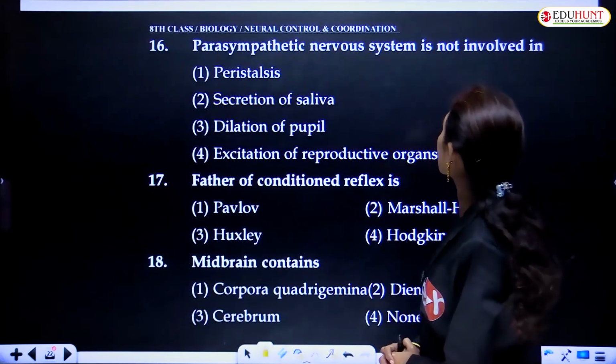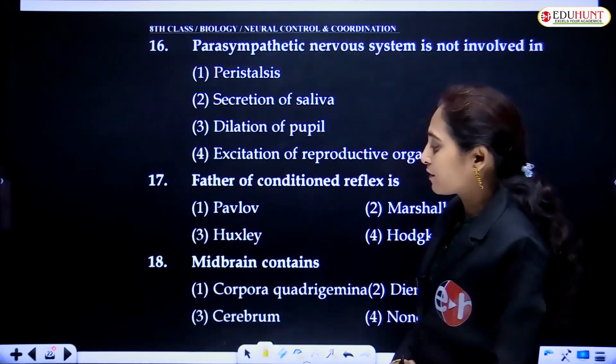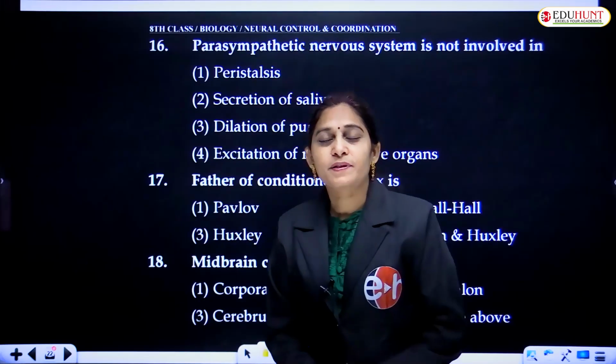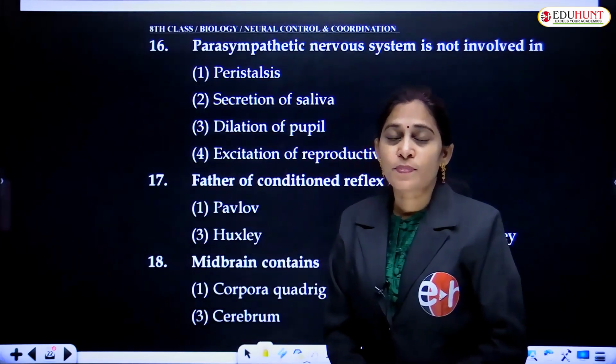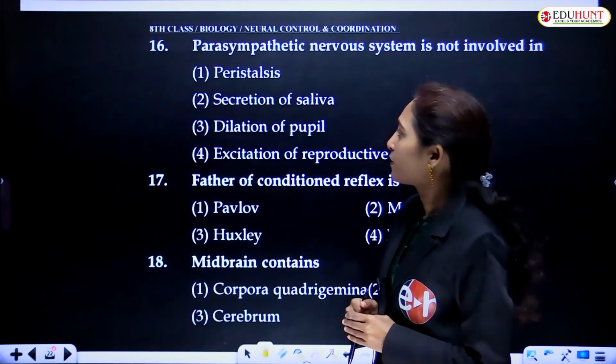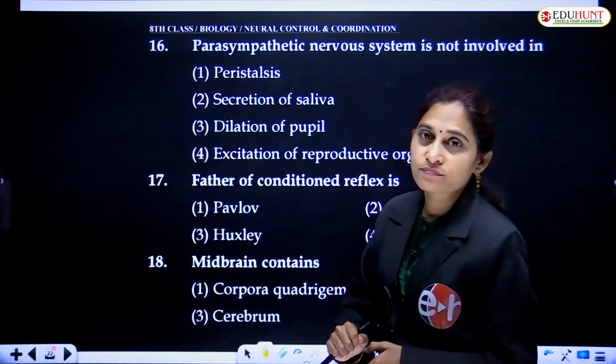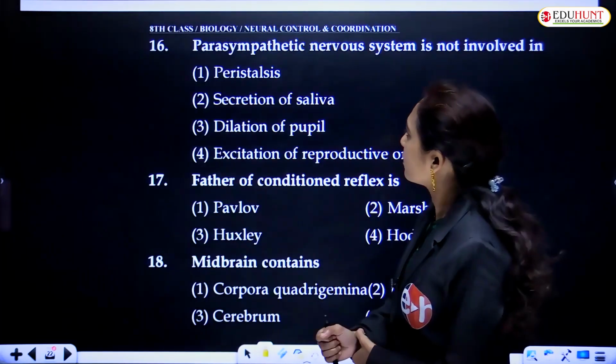Parasympathetic nervous system is not involved in... actually, the parasympathetic system is not involved in emergency actions. So let us see which is the exact action.